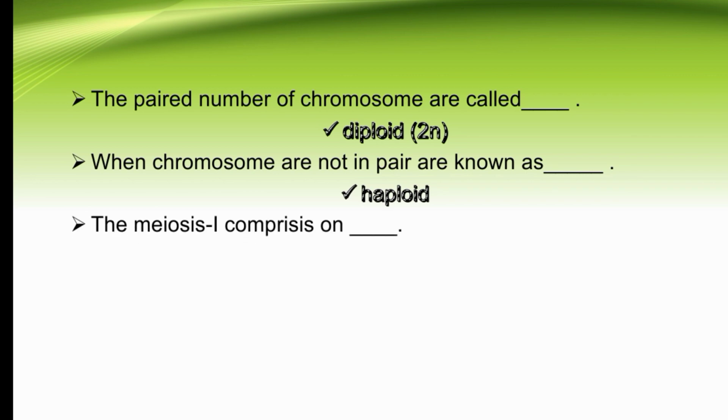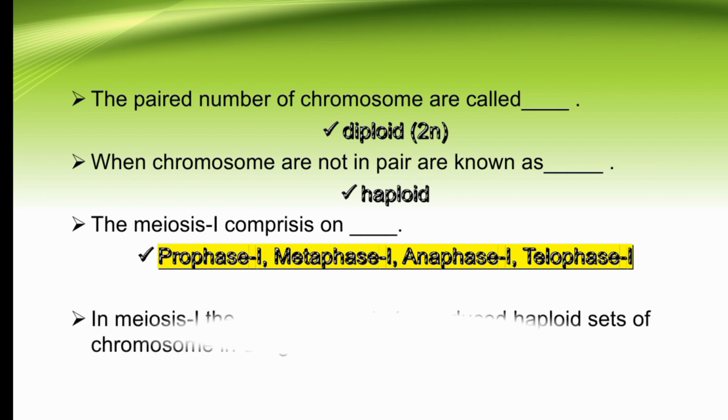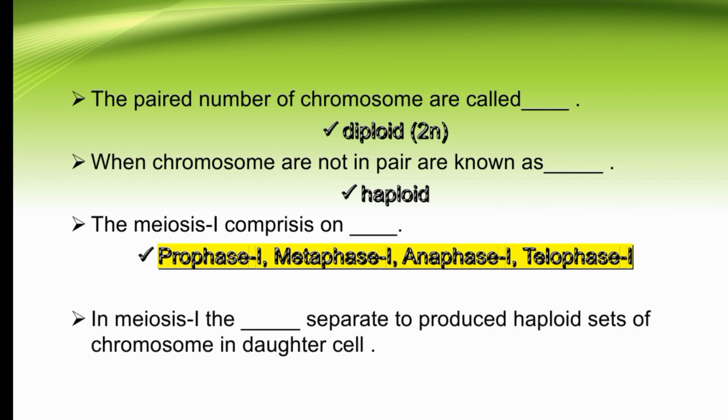Meiosis 1 comprises dash. So meiosis 1 comprises prophase 1, metaphase 1, anaphase 1 and telophase 1. In meiosis 1, the dash separates to produce haploid sets of chromosomes in daughter cells. So in meiosis 1, the diploid homologous chromosomes separate to produce haploid sets of chromosomes in daughter cells.